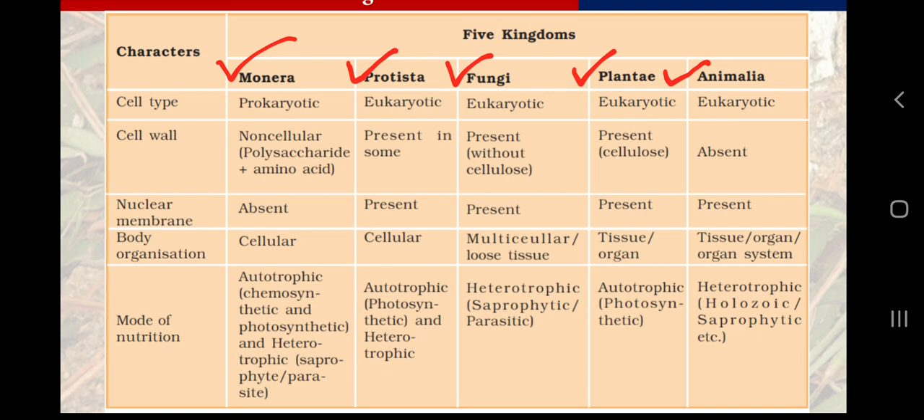There are a few features, let me label them: 1, 2, 3, 4 and 5. There are 5 rows and 5 columns in this table. The 5 rows are the features or characters, and the 5 columns are, as clearly visible, the 5 kingdoms: Monera, Protista, Fungi, Plantae and Animalia.